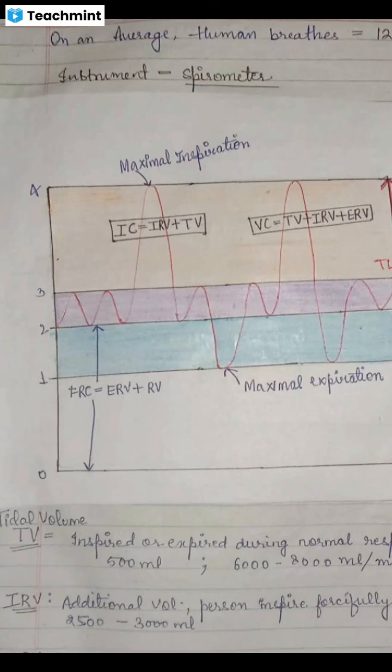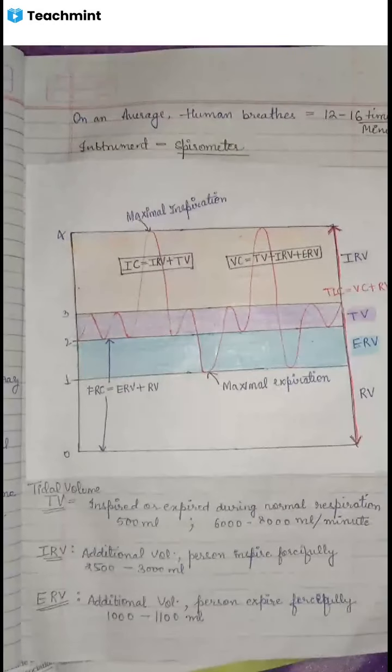I have made a chart of this so that you can get this topic more easily. Okay, so let's begin. First is the tidal volume. Now what is the tidal volume? See, tidal volume is actually the volume of the air which is inspired or expired during the normal respiration.